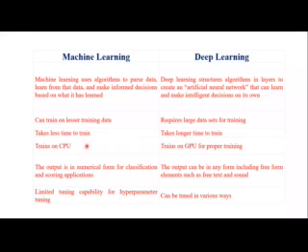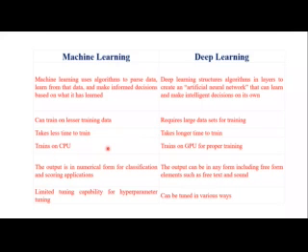And accuracy. When you go to the point of accuracy, machine learning comes with good accuracy and deep learning comes with the best accuracy. Remember. And debugging: with machine learning it is very easy, but with deep learning it is very difficult. And on expense, machine learning is very low and deep learning is very high.